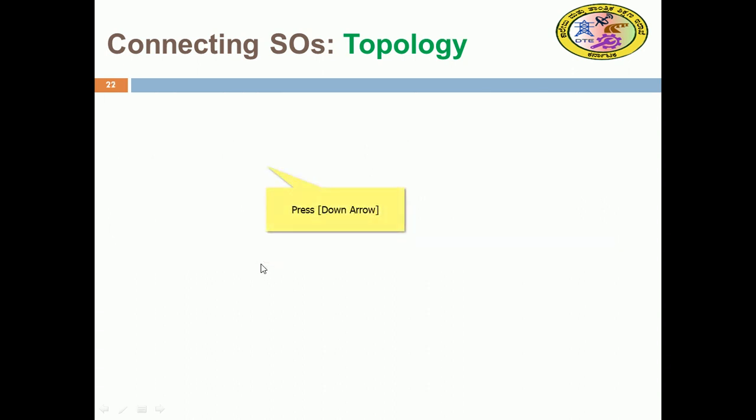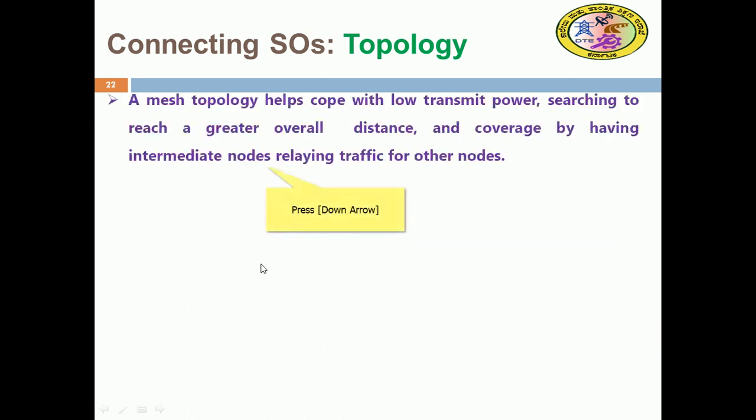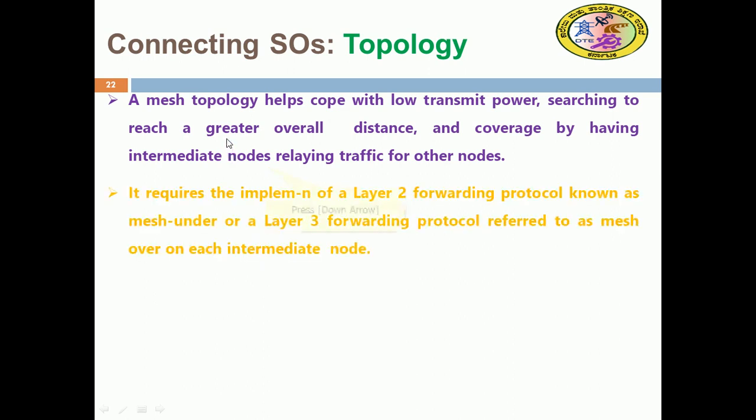The mesh topology copes with the transmit power limits to reach a greater overall distance by having intermediate nodes relay traffic for the other nodes. So the mesh topology has intermediate nodes, from which traffic can be propagated.